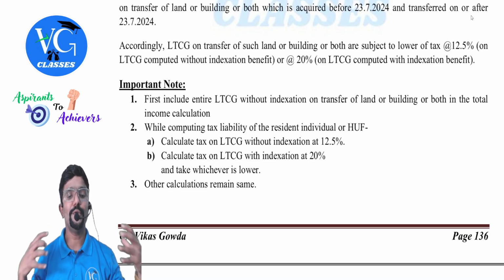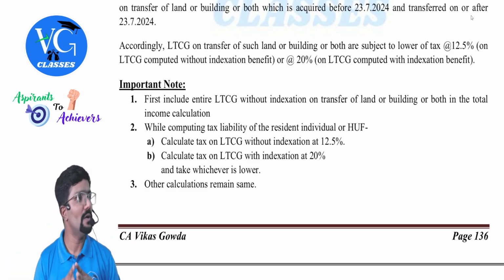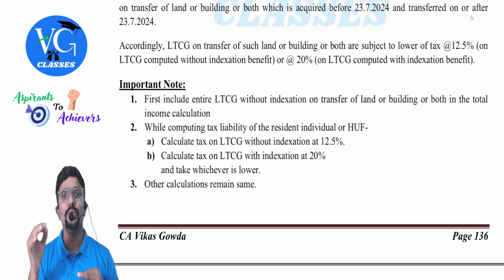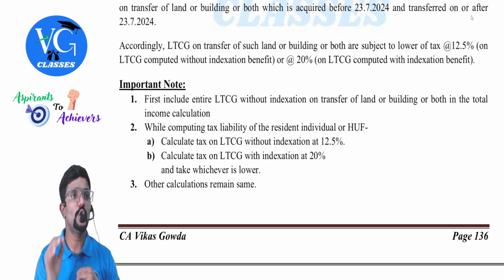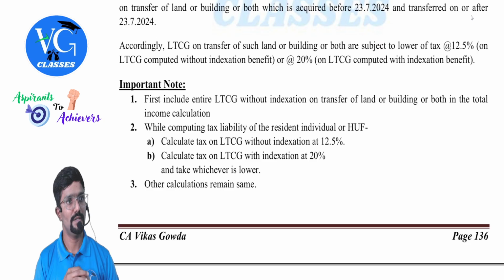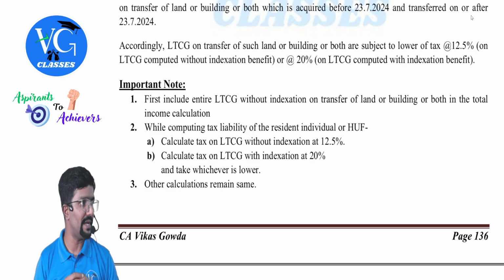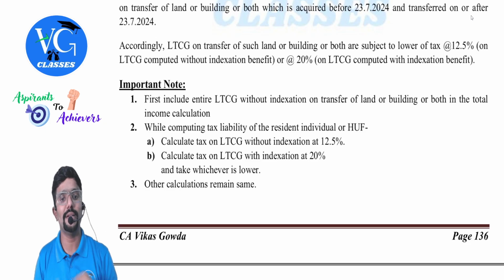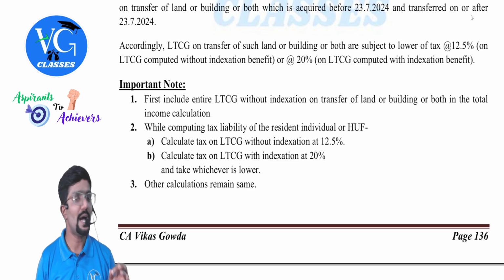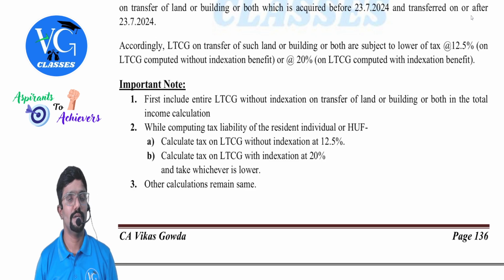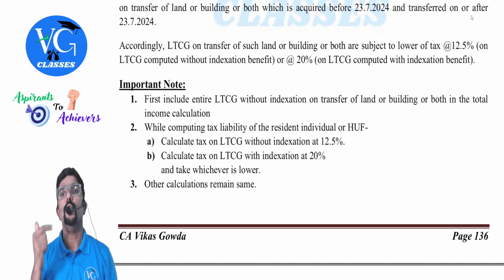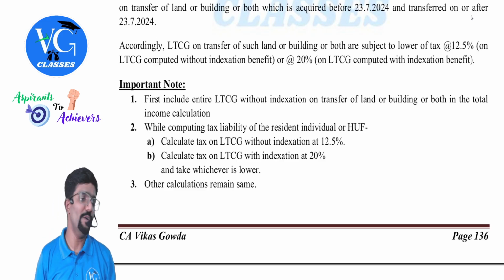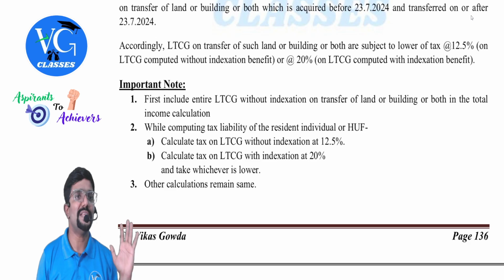While computing tax liability of the resident individual or HUF, calculate tax on long-term capital gain without indexation at 12.5%. Compare that with tax on long-term capital gain with indexation at 20%. Take whichever is lower. That is how much tax the assessee should pay. Other calculations remain the same.